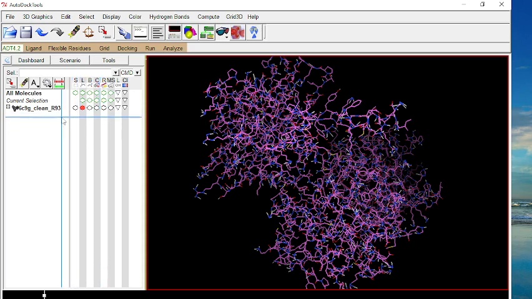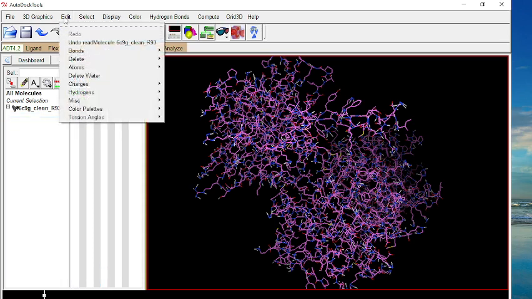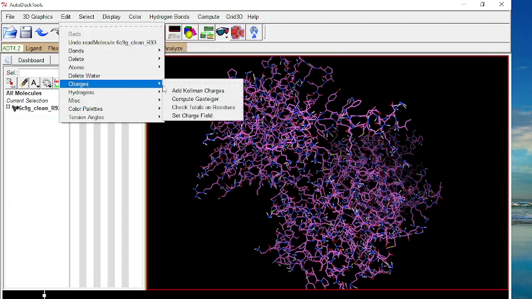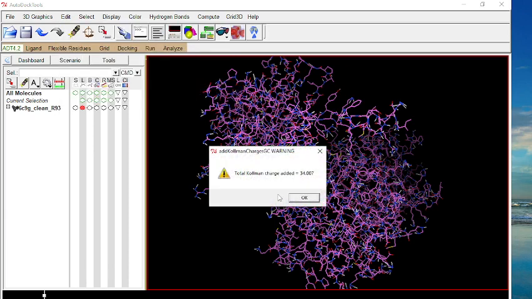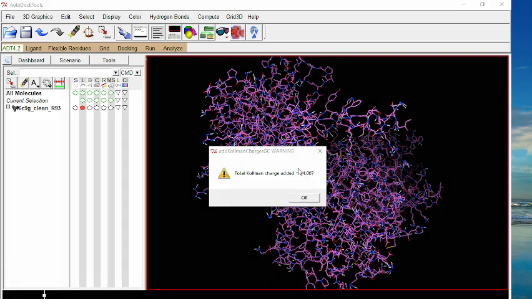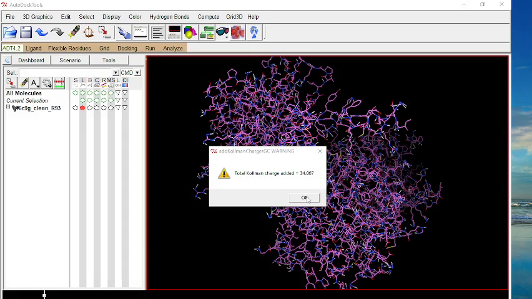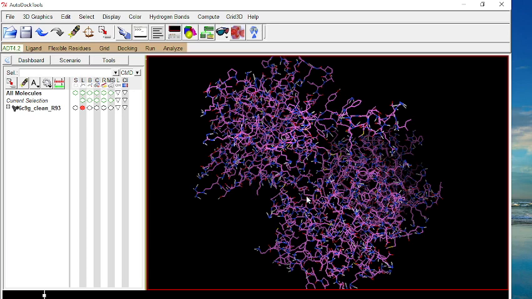The second change is to add charges. So to add charges, go to Edit menu, Charges, and click on Add Kollman charges. You can see here that 34.007 Kollman charges are added to this protein. Always remember to add Kollman charges to protein but Gasteiger charges to small molecules.